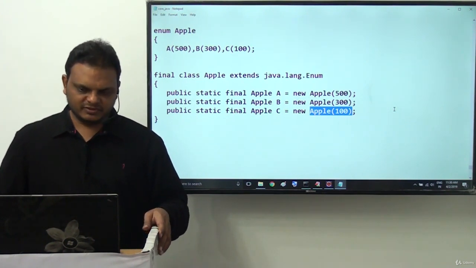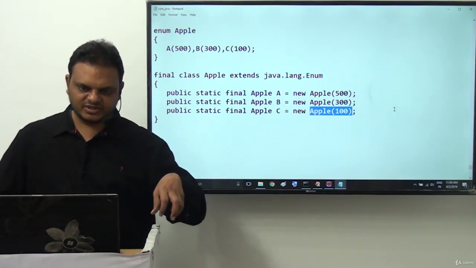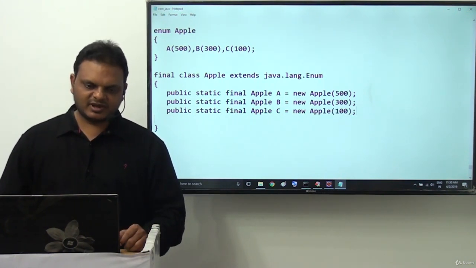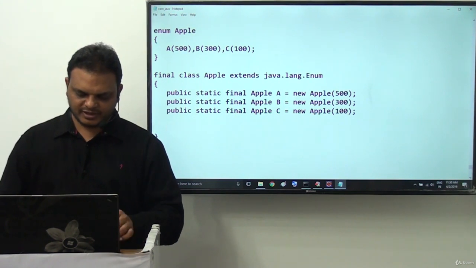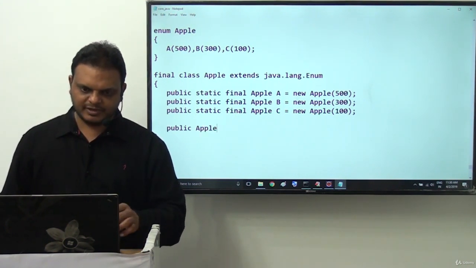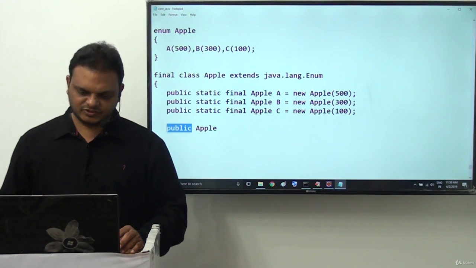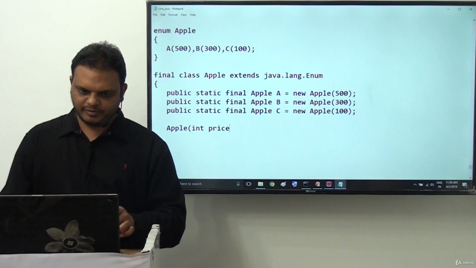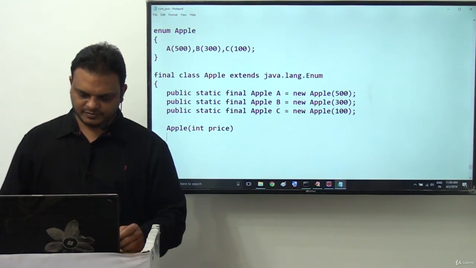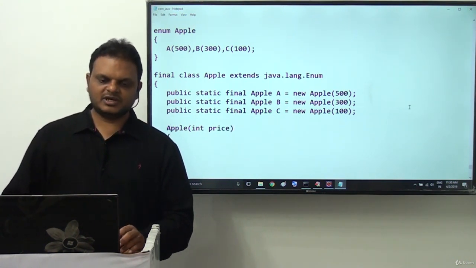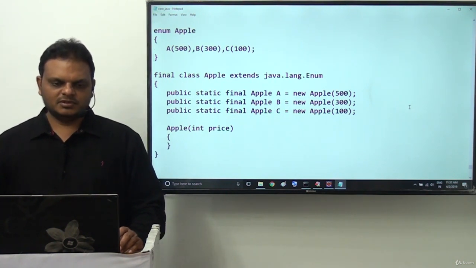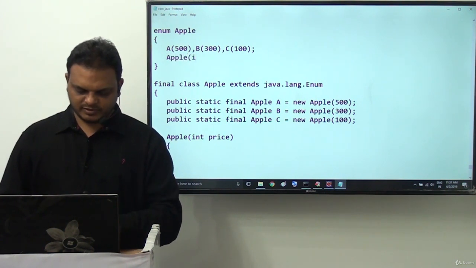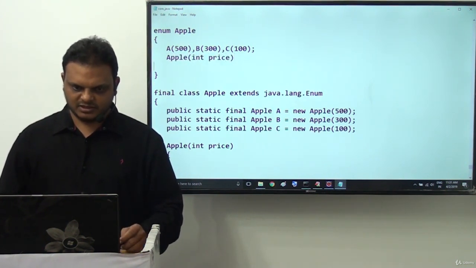Whenever we call this parameterized constructor, we definitely have to define it. So inside our Apple enum we must provide a parameterized constructor: Apple of int price. Even public is not mandatory. The same constructor is required inside this enum; only then can we get the respective constructor and all the respective content.